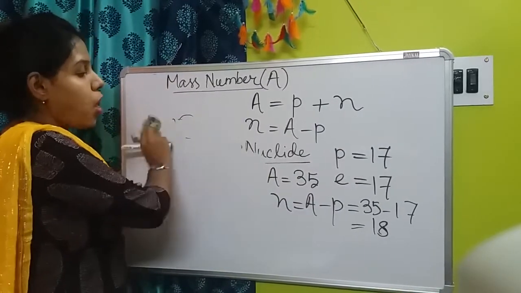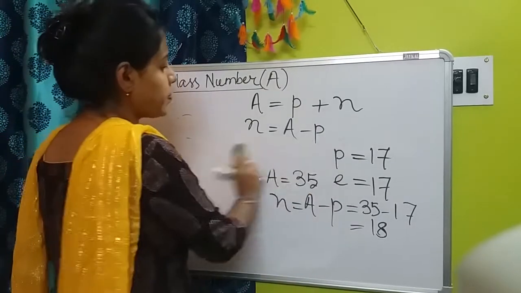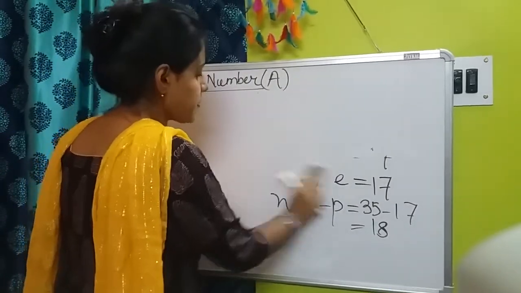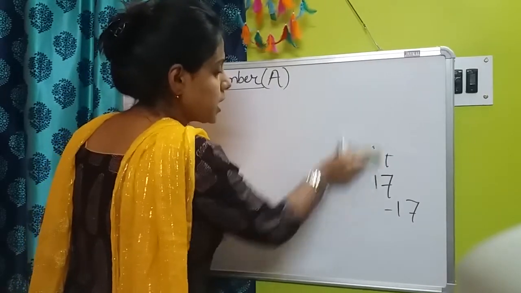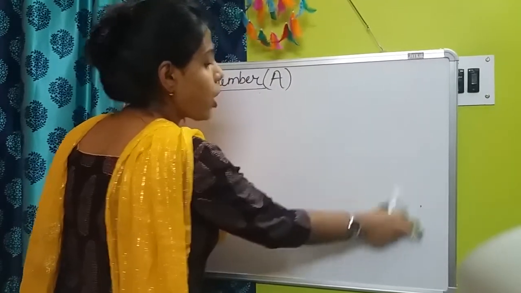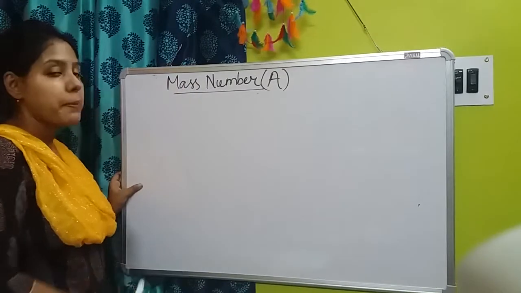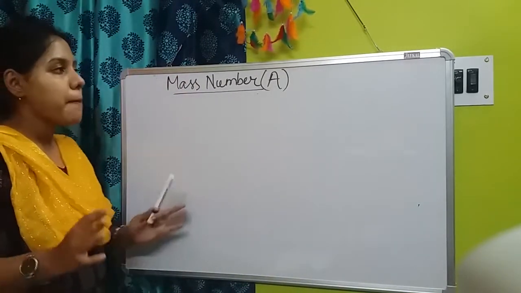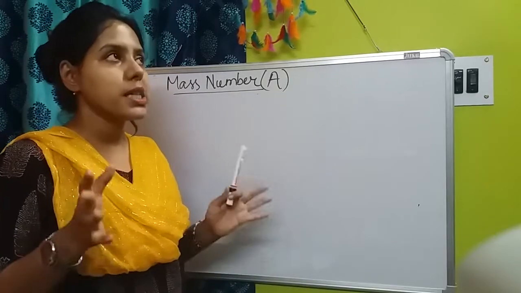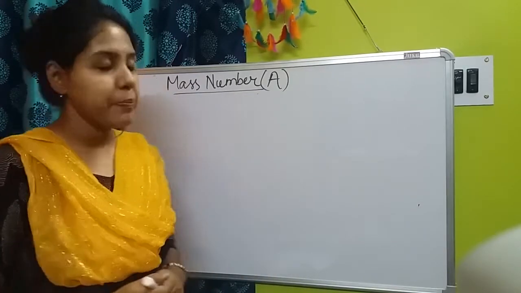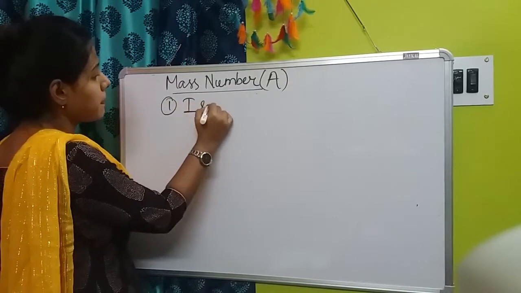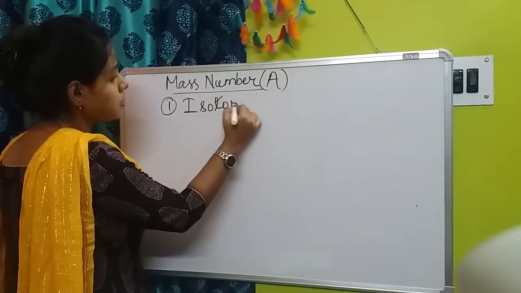now as we have already discussed nuclide, so now the nuclides can be of various types depending on the number of protons, number of electrons and number of neutrons. Okay, so nuclides can be of three types mainly. The first one is isotope.